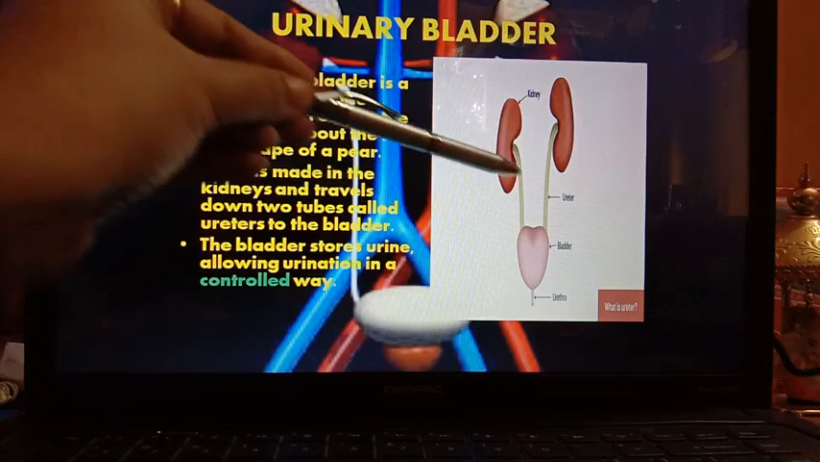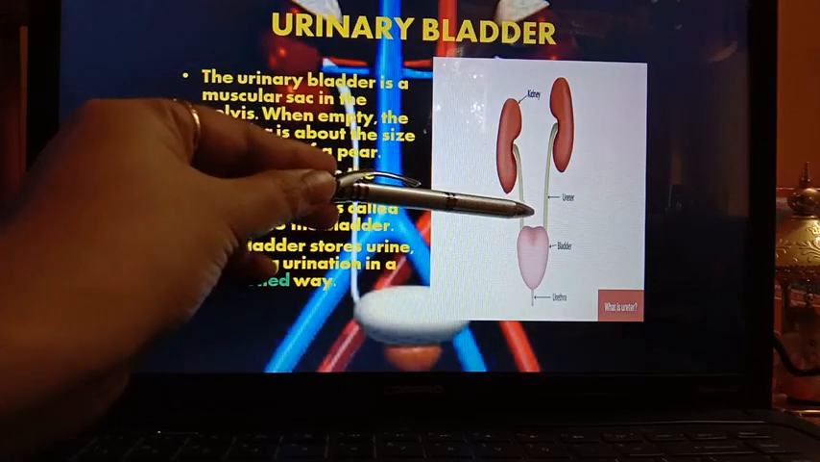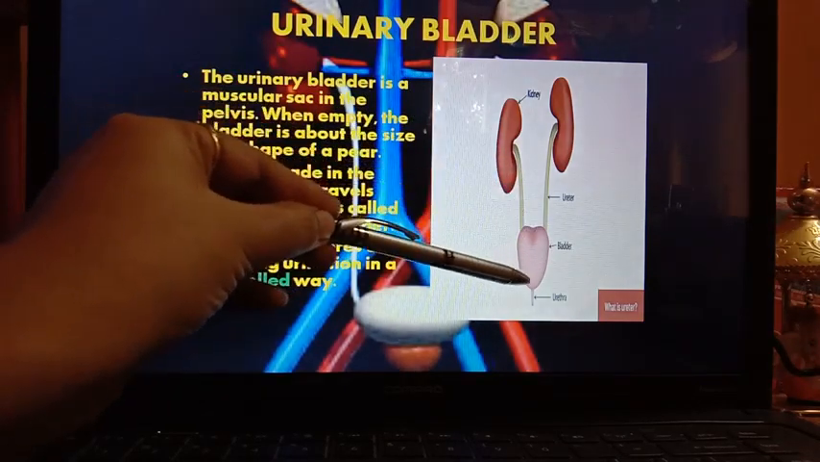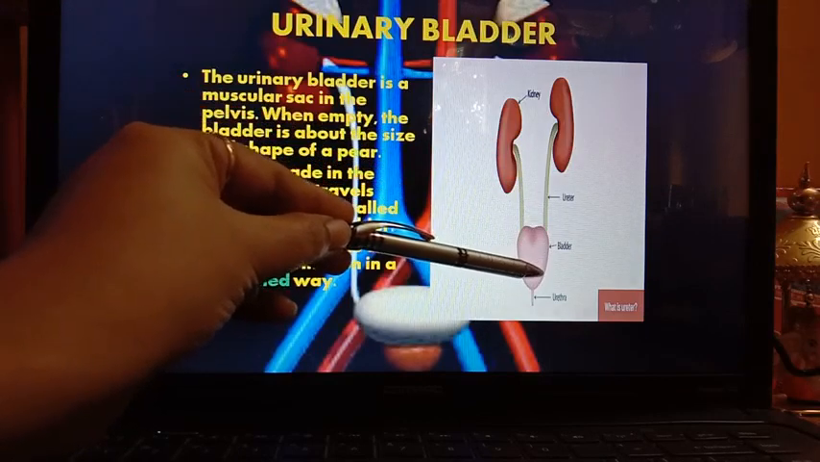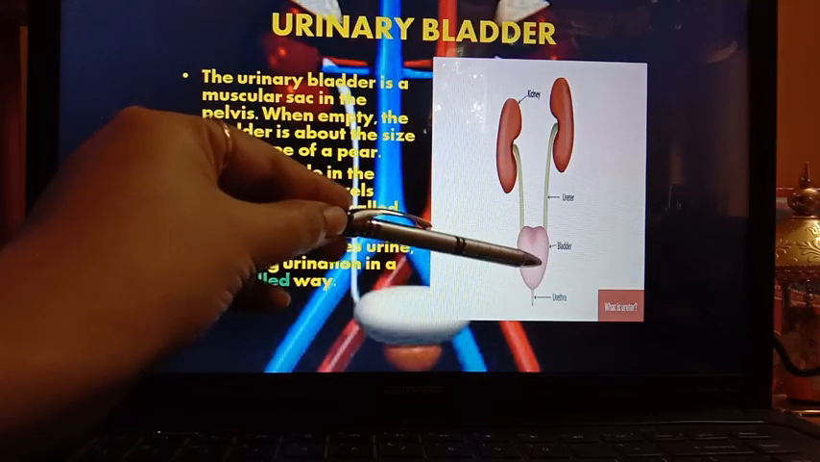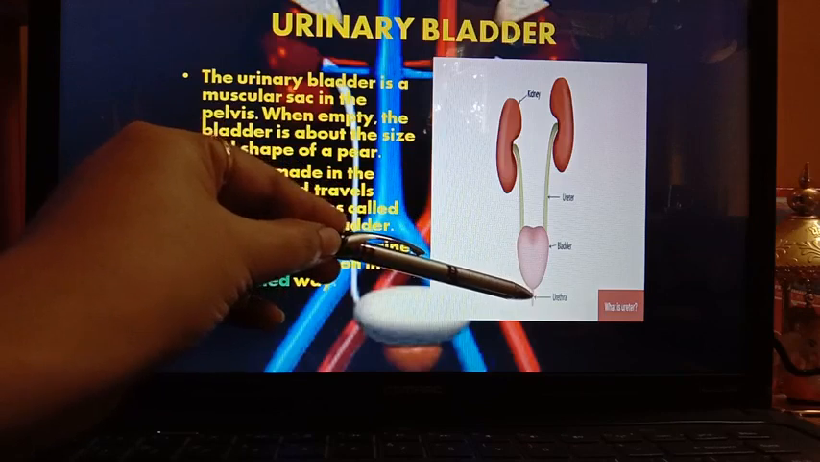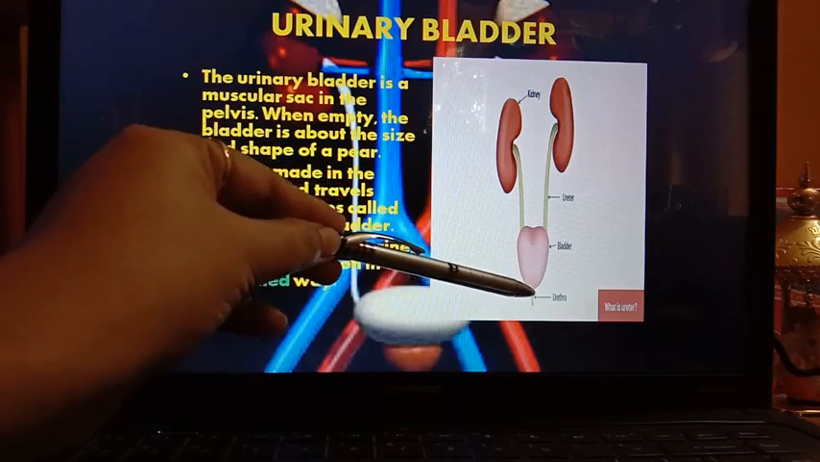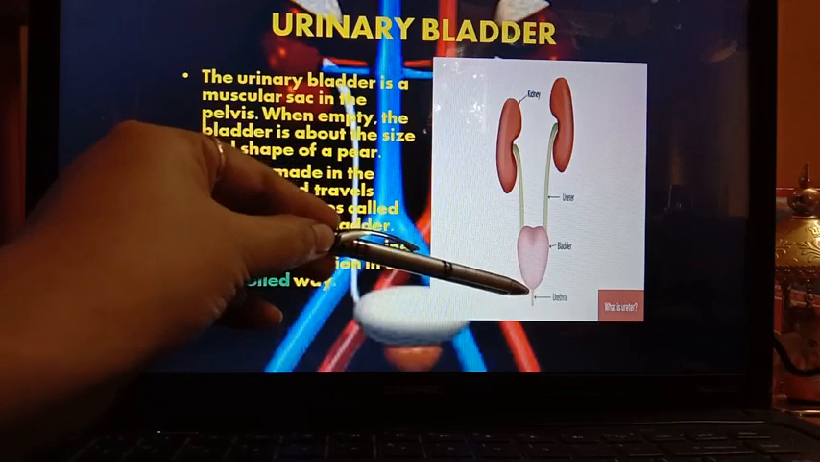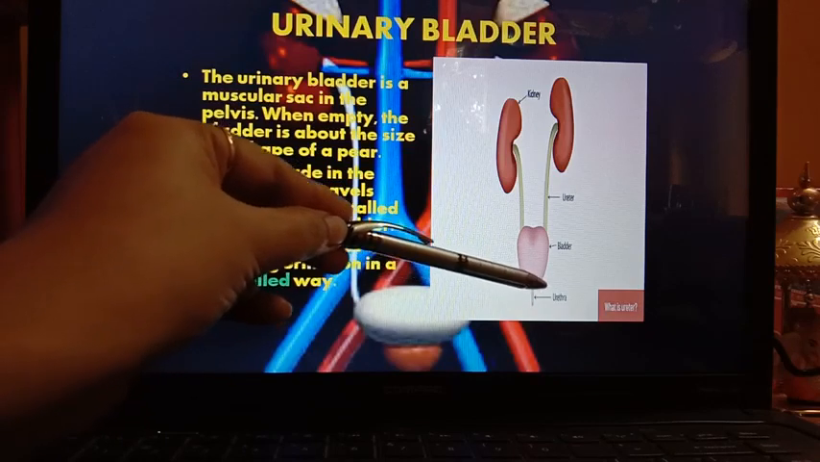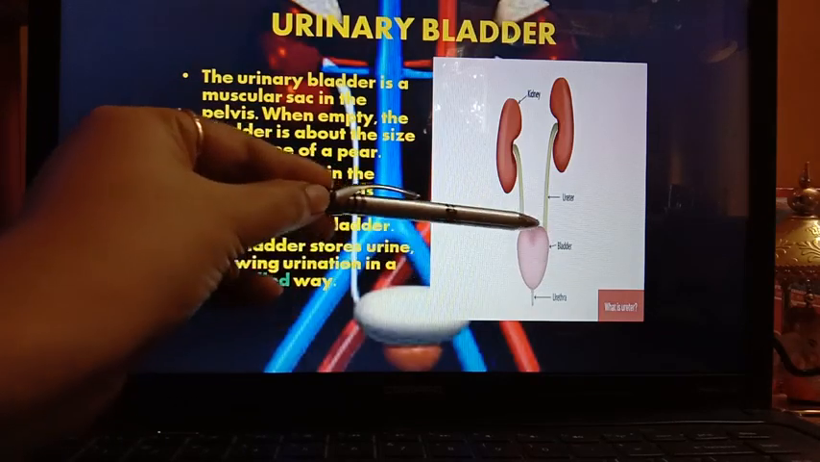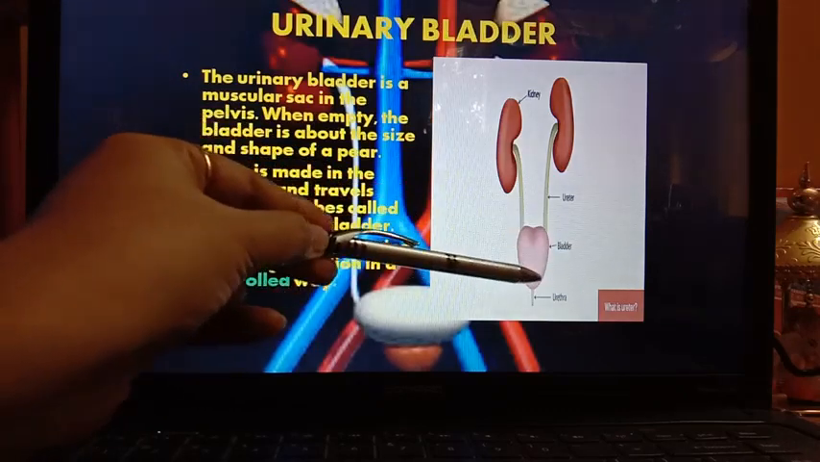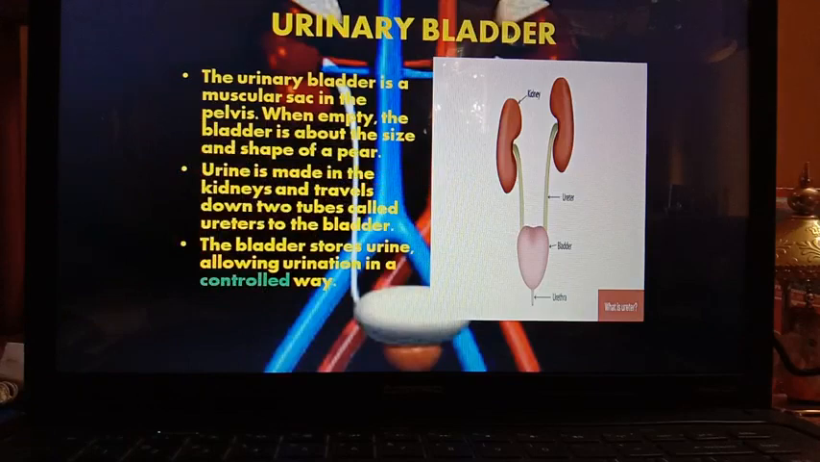So, through the ureter, the urine is passed from kidneys to the urinary bladder, where temporarily it is stored. And when it is required to remove out from the body, the bladder helps in the urination or removal of urine from the body. So it acts as the temporary storage of urine and allowing urination in a very controlled way.